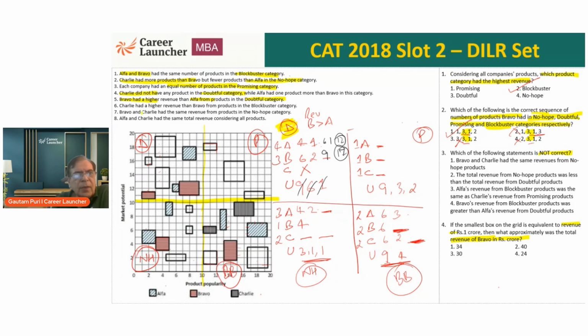Okay. So statement 6: Charlie had higher revenue than Bravo from products in the blockbuster category.